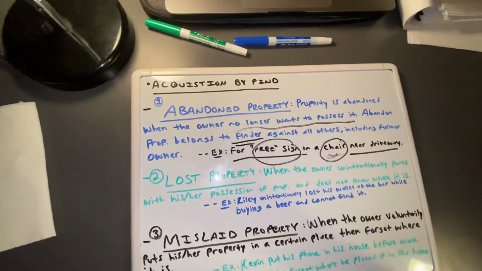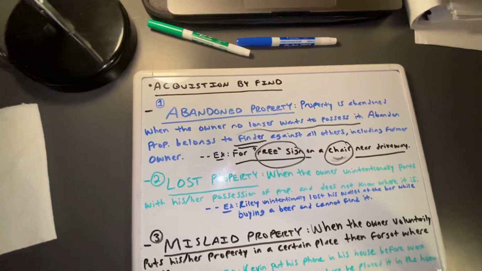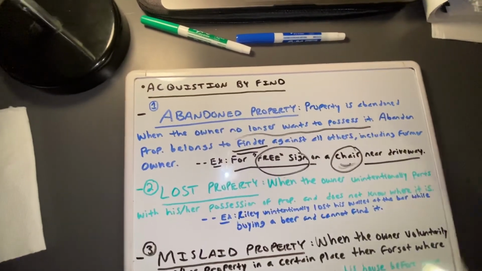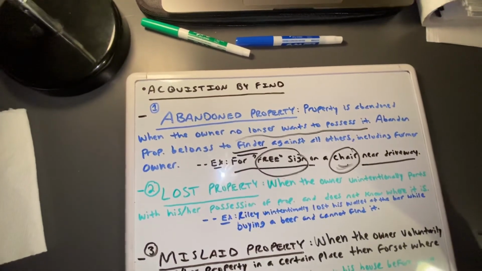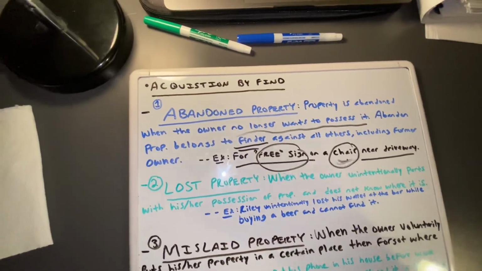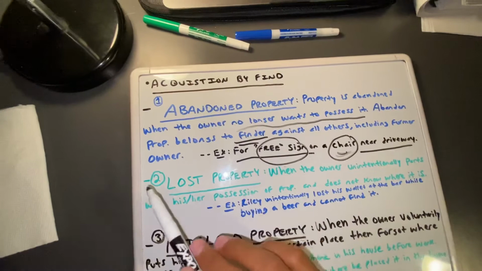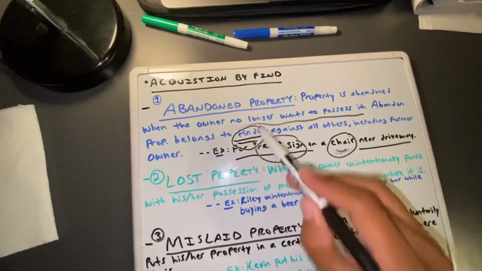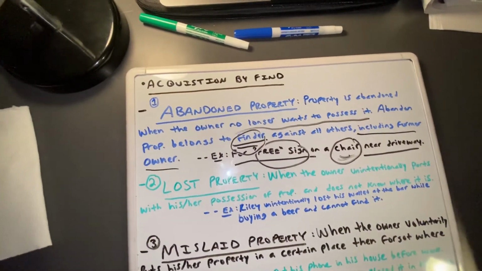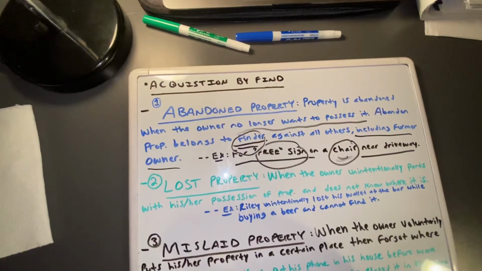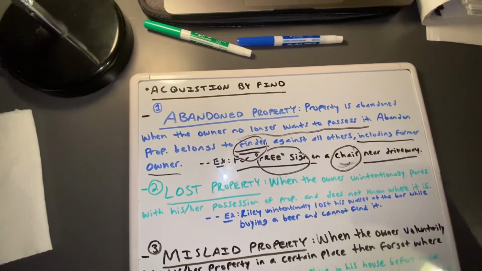of the chair, and the owner of this chair voluntarily wanted to give up their interests and rights to that property. And the former owner cannot just go back to John while he's taking it into his car and say, "Oh, John, I don't want it anymore." That doesn't cut it, okay? Because abandoned property belongs to the finder against all others, including the former owner. So the former owner, let's say James, cannot go up to John and tell him, "Hey, I want my chair back." It's too late. You already gave up your possession of that item.